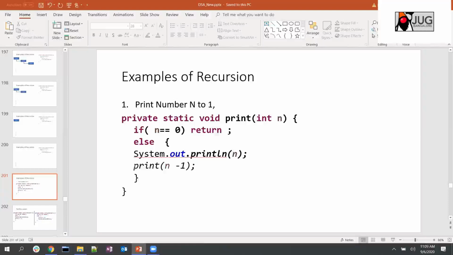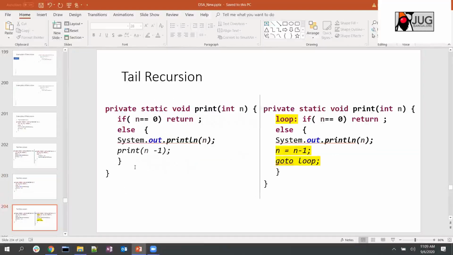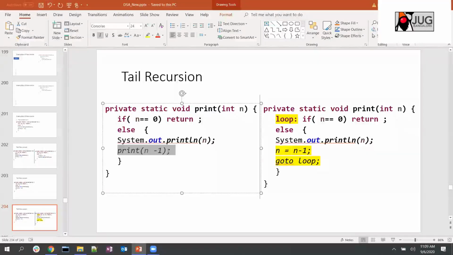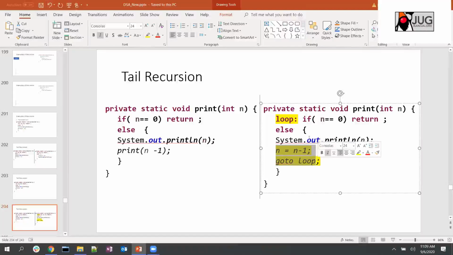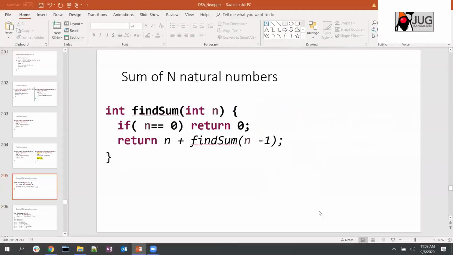And then if the call is the last call, what our modern compilers generally do is eliminate that recursive call. Instead of that, they make it iterative. For example, if you have a call like this, and let's say this is the last recursive call to be made, instead of calling this, they simply eliminate that call, reduce the n value and go to the loop, and the loop will start again from here. So it is nothing but calling the same function but changing the value of it. I think I have already discussed this, I'm just going through it again.